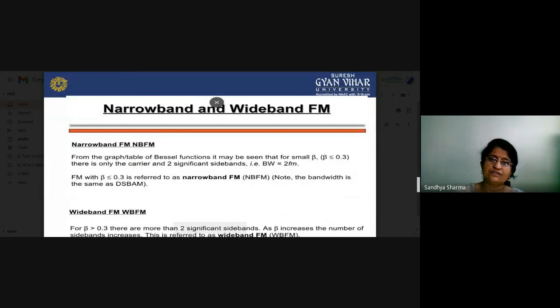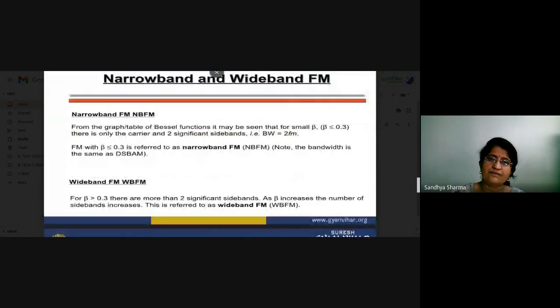So what is the basic definition of narrow band FM and wide band FM? For narrow band FM, if your modulation index beta is a very small value, less than about 0.3, it is referred to as narrow band FM. There is only a carrier and two significant sidebands considered for this type of narrow band FM system.